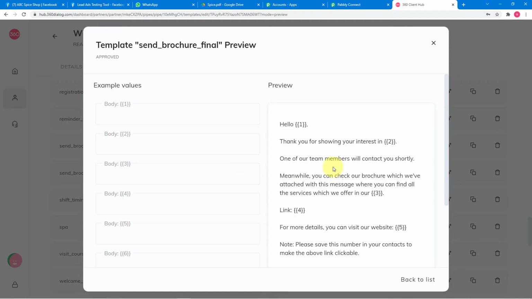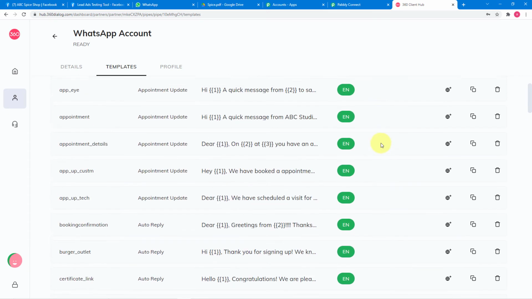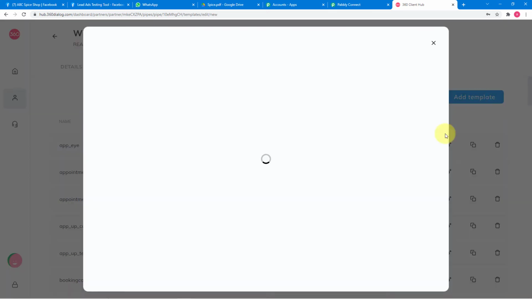Okay guys, so you can see templates are nothing but the messages that we want to send on WhatsApp. So to prevent spamming in WhatsApp, first you have to create these standard message templates in 360 dialog. After that, you can use them to send messages. Okay, so to create a template, you just have to click here on the add template button. Let me show you this one.